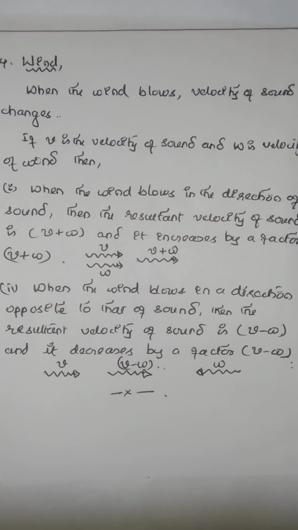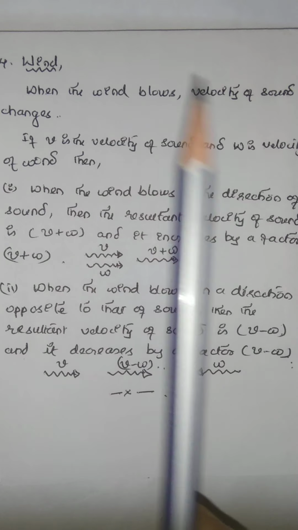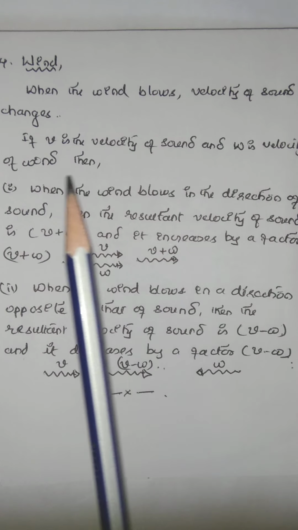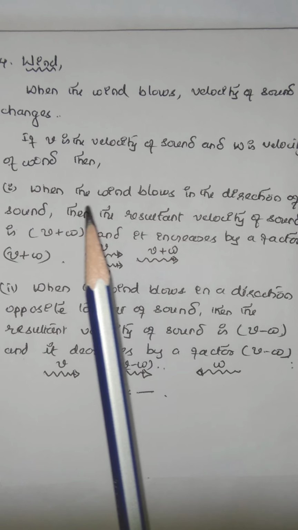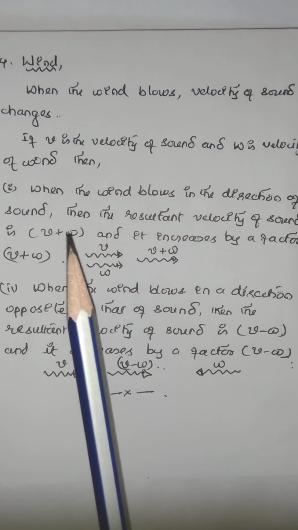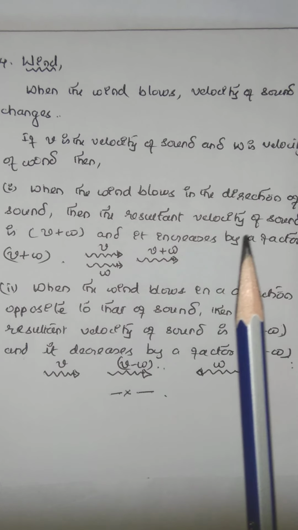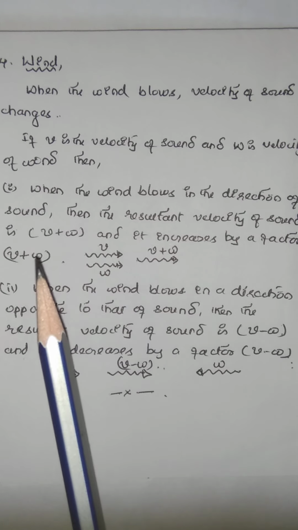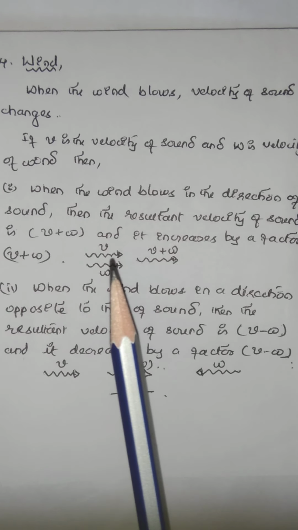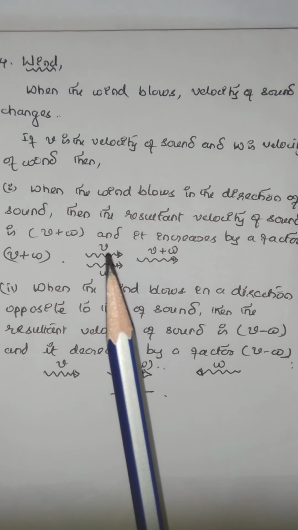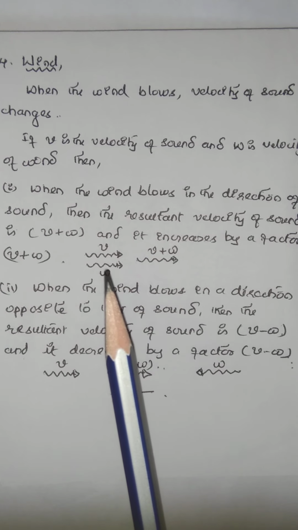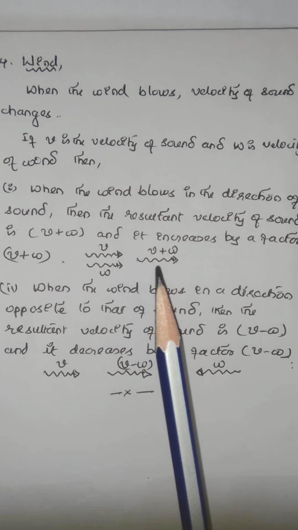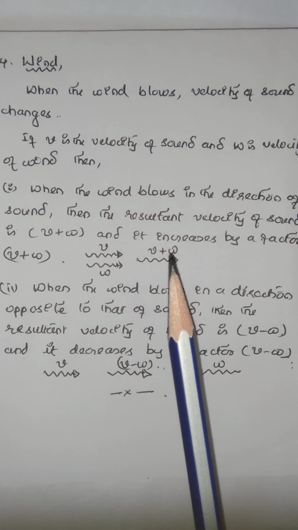Now, what is the effect of wind? When the wind blows, the velocity of sound changes. If V is the velocity of sound and W is the velocity of wind, then when the wind blows in the direction of sound, the resultant velocity of sound is V plus W, and it increases by a factor equal to V plus W. That means when they both are traveling in the same direction, the velocity of sound increases by a factor equal to V plus W.